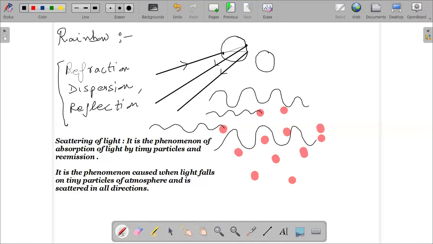Anything else? The last topic is, I think, atmospheric refraction, which explains the advanced sunrise, delayed sunset, and twinkling of the stars. So I think twinkling of the stars, anyone can explain. Abhinav, can you explain the twinkling of stars? Why do stars twinkle? Okay. Is there anyone else who can explain why do stars twinkle?